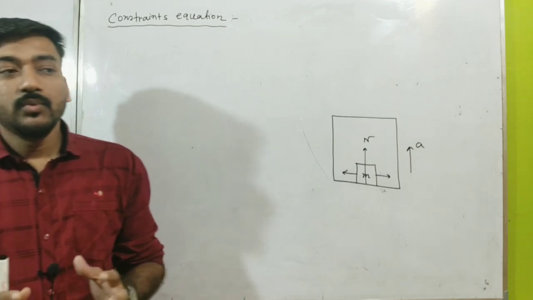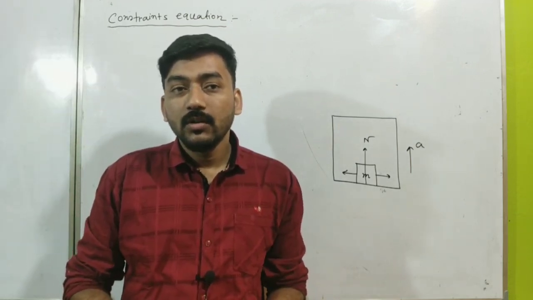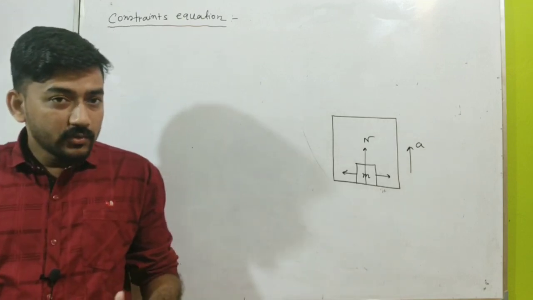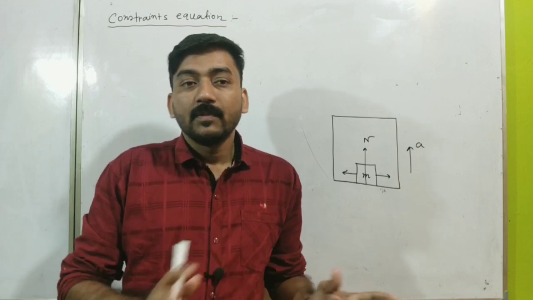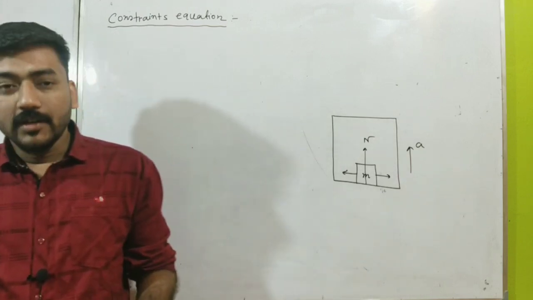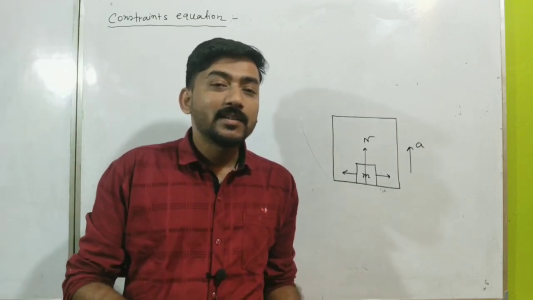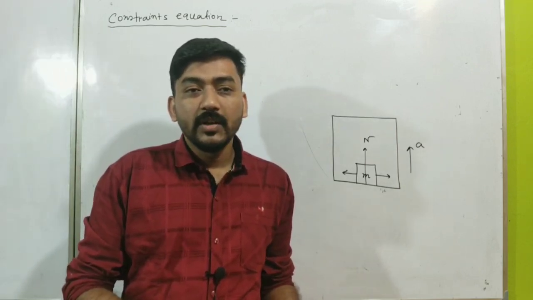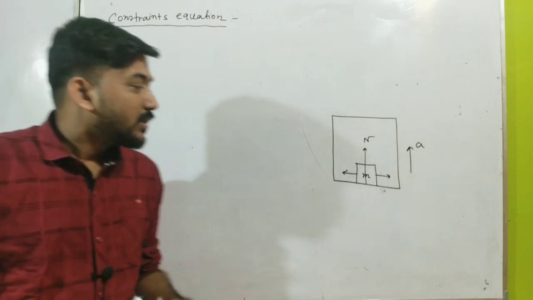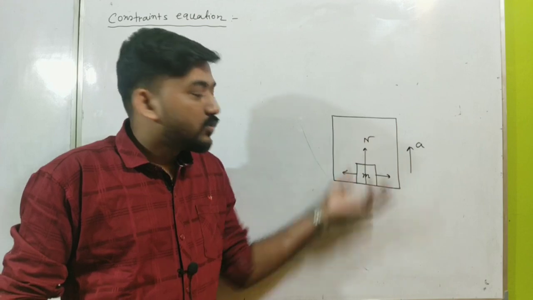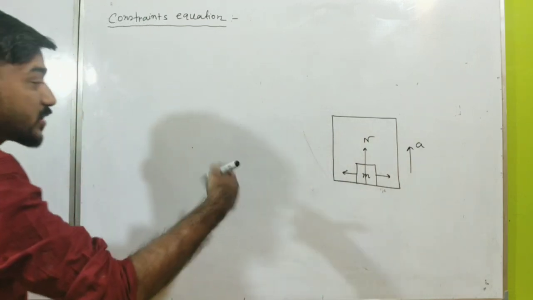Sometimes we will see that the number of equations which we will get by using Newton's laws of motion will not be sufficient to solve problems. And in that case, the one extra equation we will get from this constraint equation. I will discuss all the things, but now let me give you another example to understand the constraint equation or the constrained motion, you can say.